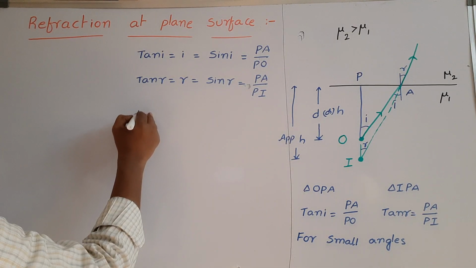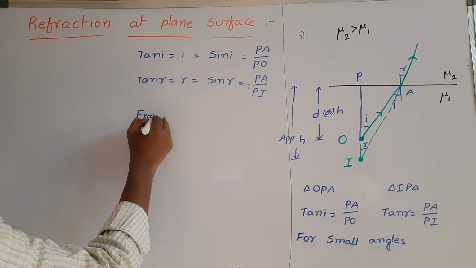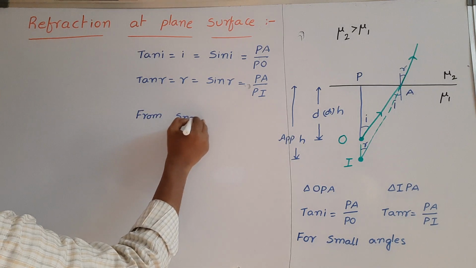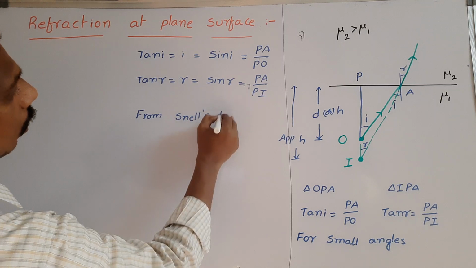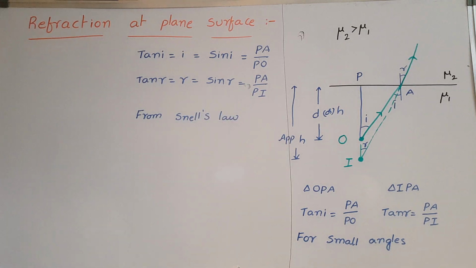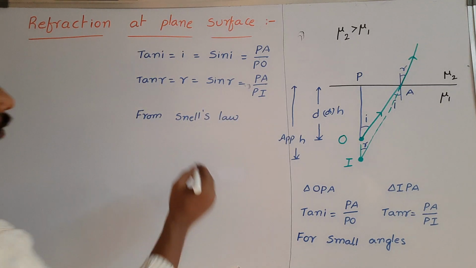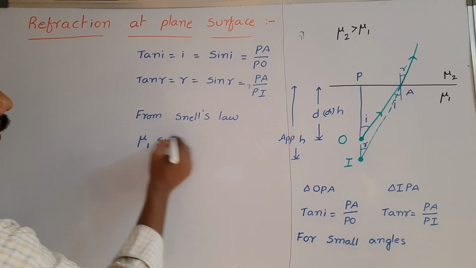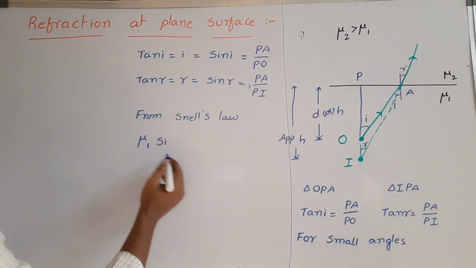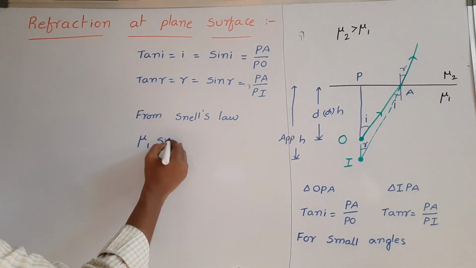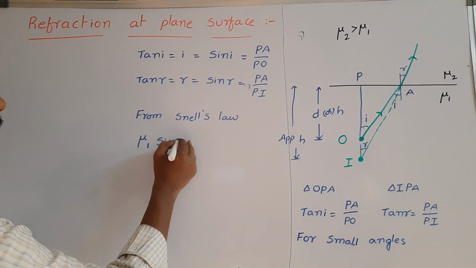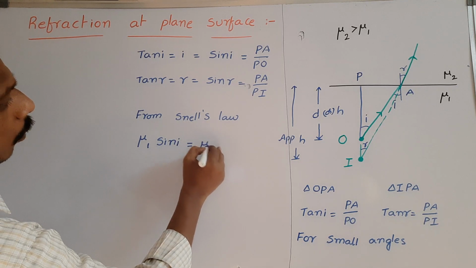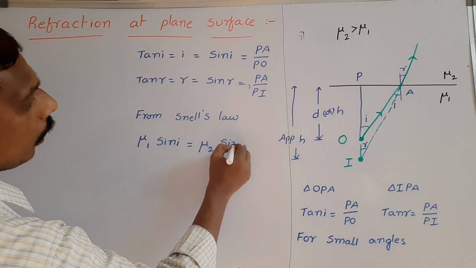From Snell's law, we know refractive index of the medium into sine of angle in that medium. In this medium, the angle is I, the angle of incidence. So mu1 into sine I is equal to mu2 into sine R we can consider.